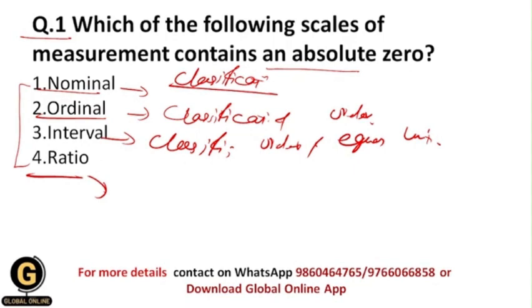That's why your correct answer should be 4 over here, because in the ratio scale the 0 point represents absence of the attribute being measured. This means that ratios between values on this scale are meaningful and can be used for mathematical calculation. Examples are measures of weight, height, distance and time. That's why your correct answer should be 4, that is ratio scale.